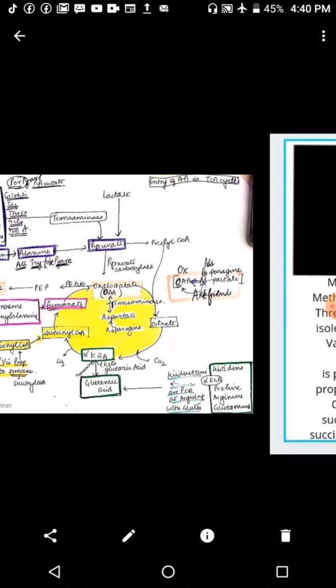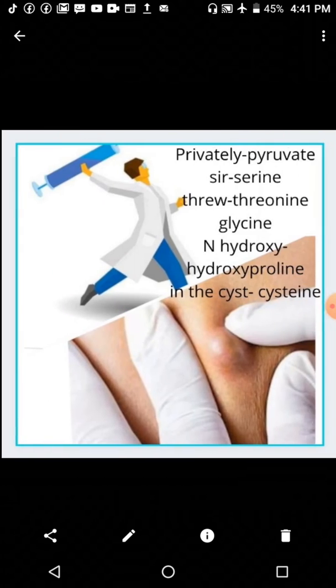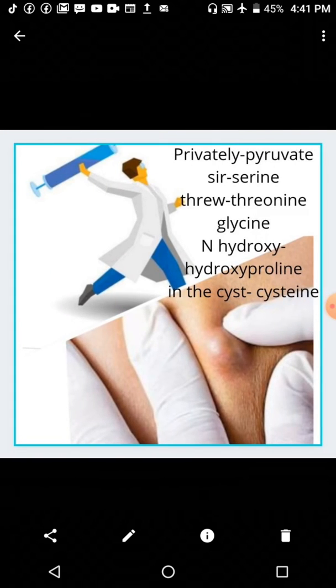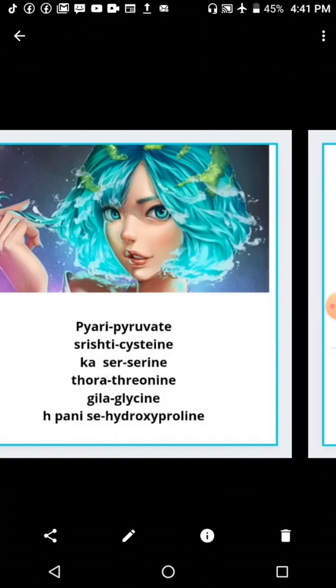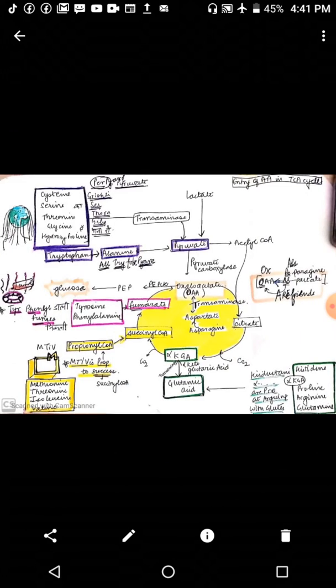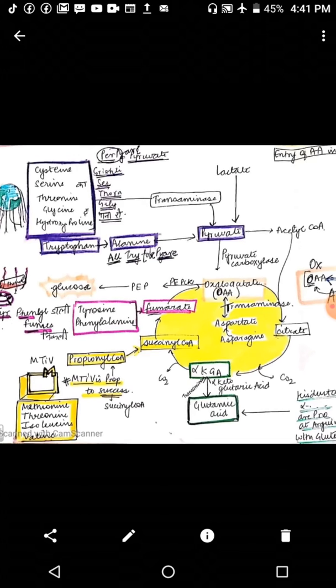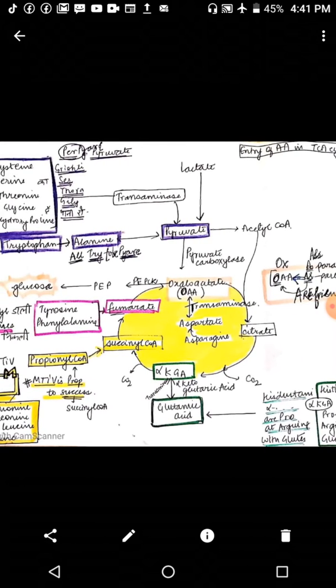And for those who do not understand Hindi, I've also made an English hint, which goes like: Privately Sir threw glycine and hydroxy in the cyst. Privately says pyruvate, Sir serine, threw threonine, glycine and hydroxyproline, in the cysteine. So that's how we can remember what all amino acids enter the Krebs cycle by forming pyruvate, or in the form of pyruvate, which eventually gets converted into oxaloacetate.